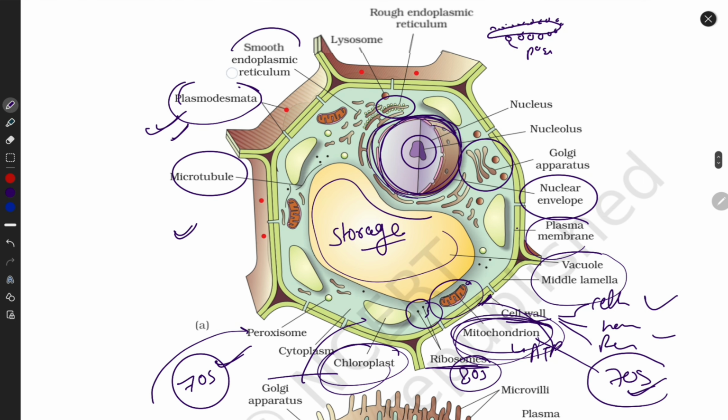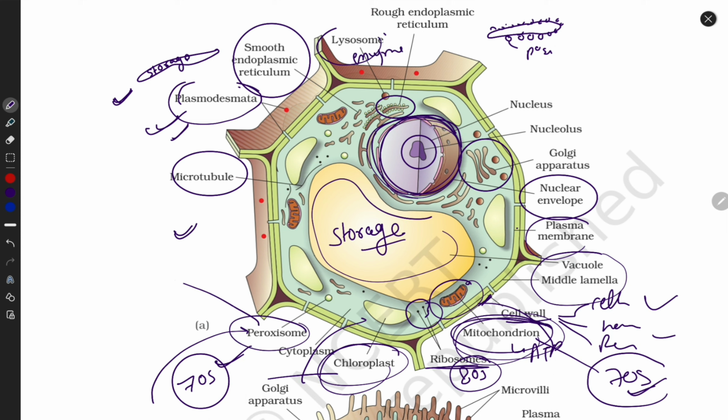And last is the smooth endoplasmic reticulum. Guys, this is smooth. It does not contain any ribosome, so it is not useful in protein synthesis, but it is useful in storage. And lysosomes contain many kinds of enzymes. Peroxisomes also contain enzymes.